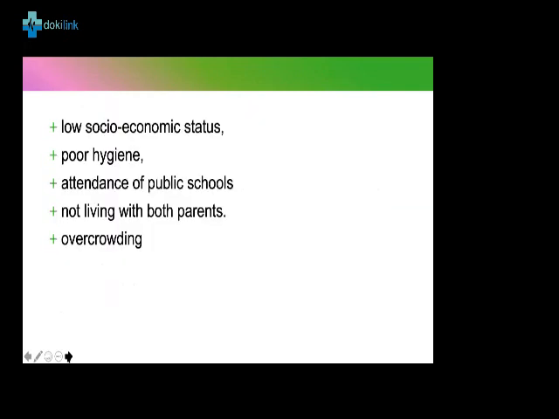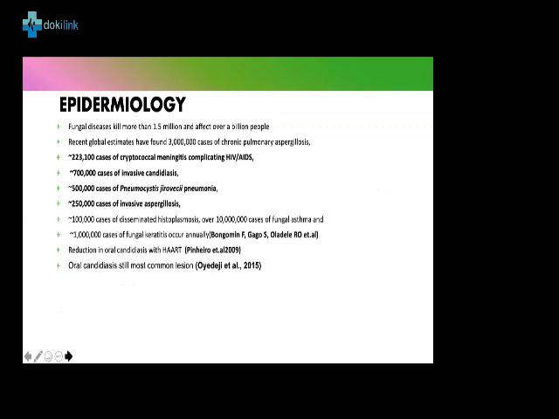Okay, also, it's been found that low socioeconomic status, poor hygiene, and overcrowding have been linked to fungal infection in children. Go on, please. Next slide, please. So this is just about the epidemiology, to show that fungal infection is very, very common. About 250,000 cryptococcal meningitis cases have been found in HIV patients. Also, close to 1 million invasive candidiasis, half a million pneumocystis jirovecii pneumonia, and 250,000 invasive aspergillosis. So this is very, very common in patients globally. So we need to look out for them. Next slide, please.